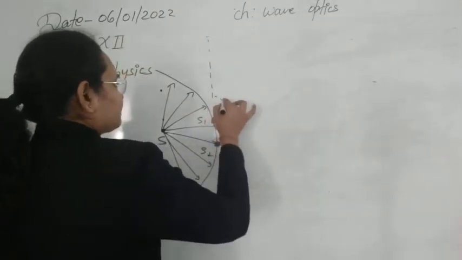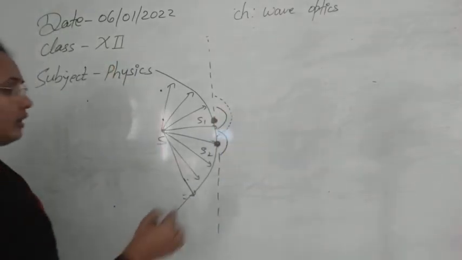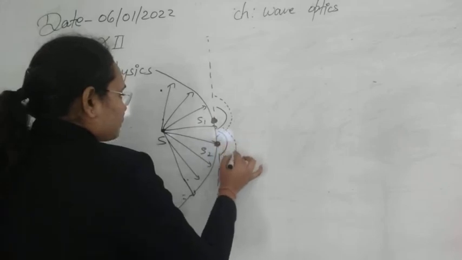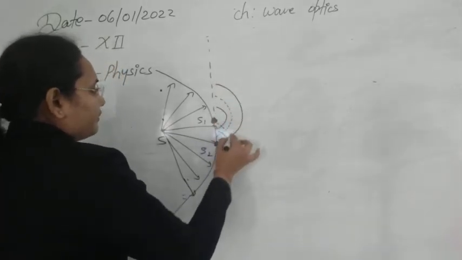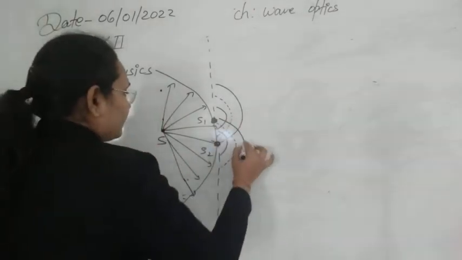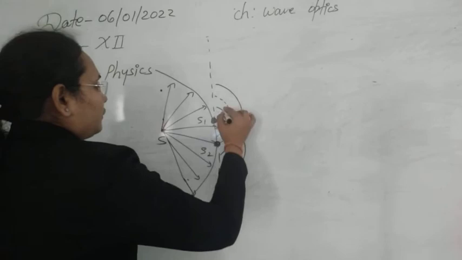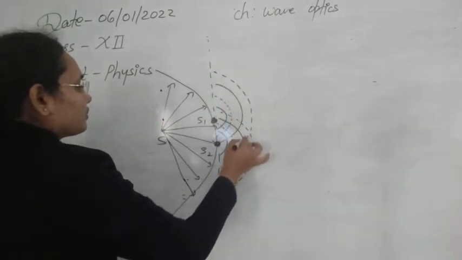Now this is our trough. Second, we can also make troughs from here. The third is again a crest. The fourth is again troughs from here, and also troughs from here.